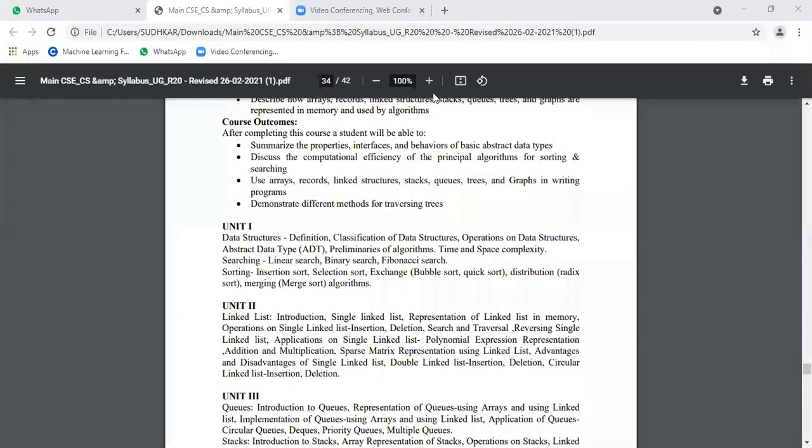You don't know the concept of searching with respect to computer science? No problem, not an issue. I'll explain it to you. Searching is a very easy and interesting topic. No problem. Okay, that is up to unit 1.